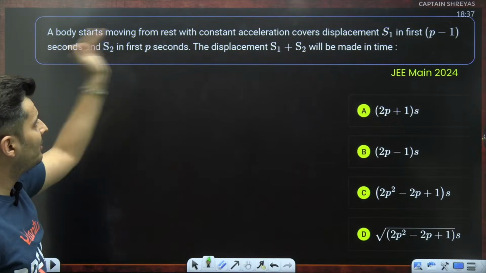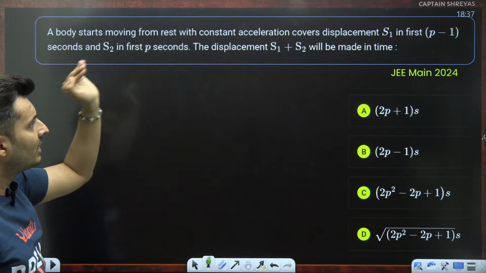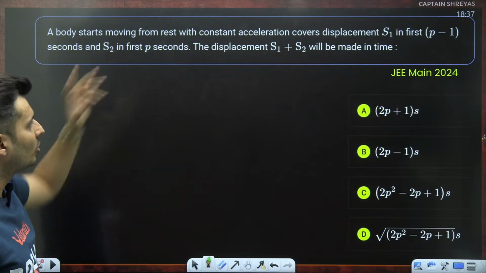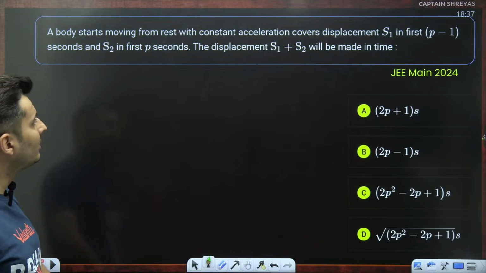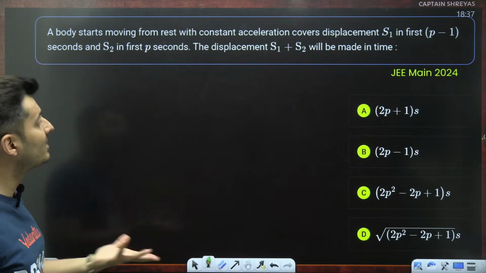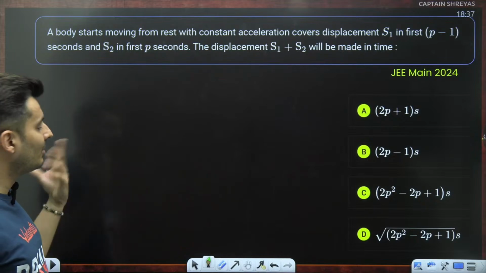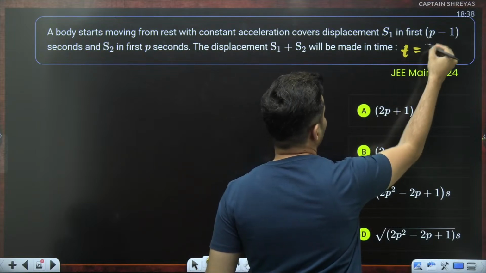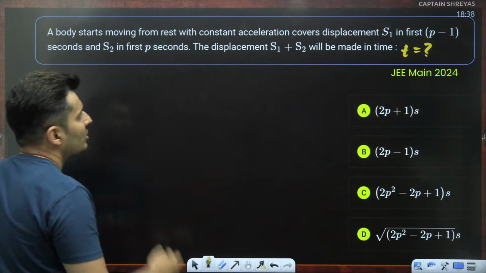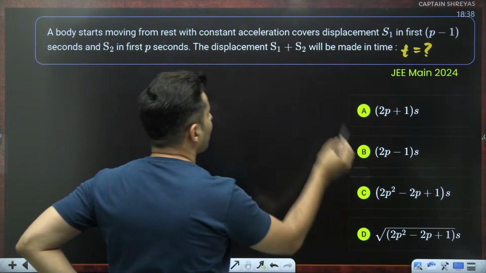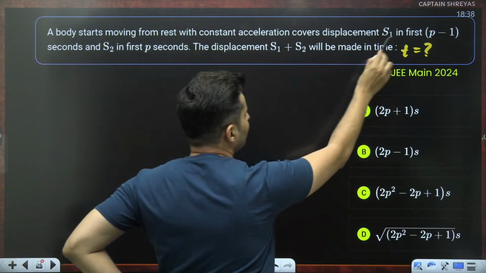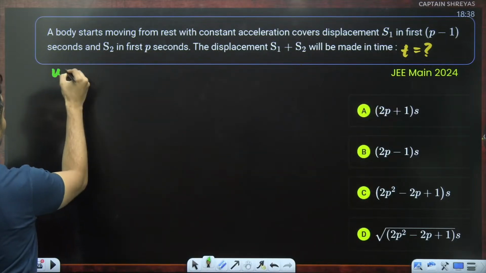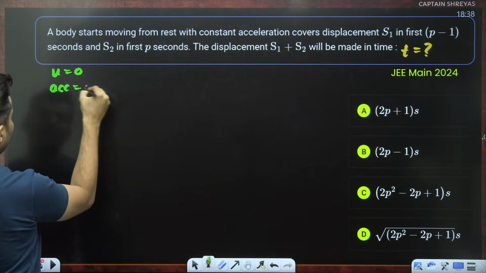A body starts moving from rest with some acceleration, moves S1 in the first P minus 1 seconds, S2 in the first P seconds. Then the total displacement S1 plus S2 will be made in how much time? That is the question: what is the time? All right. So read the first piece of information. With acceleration, displacement is S1 in the first P minus 1 seconds and it starts moving from rest. Initial velocity 0. Acceleration is basically a.